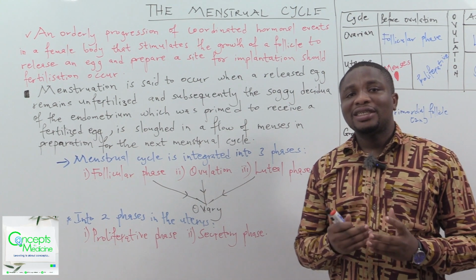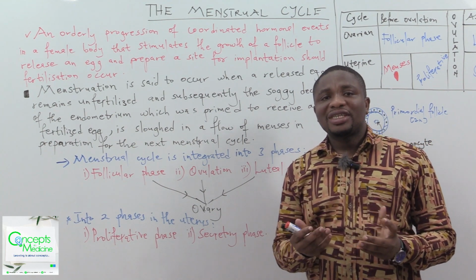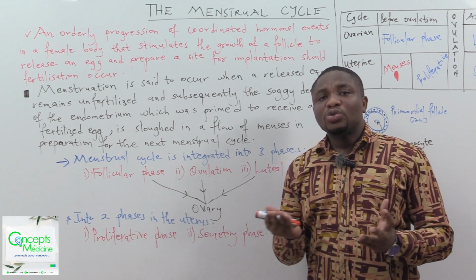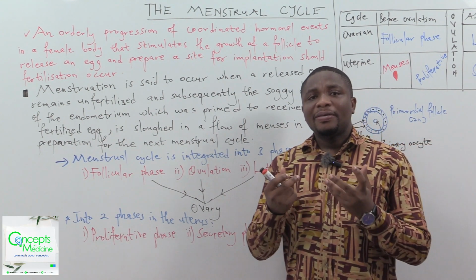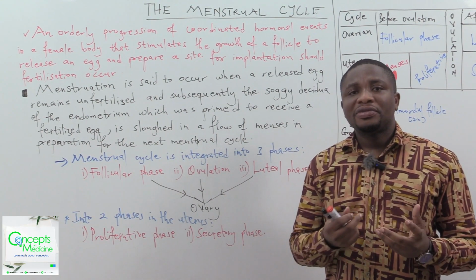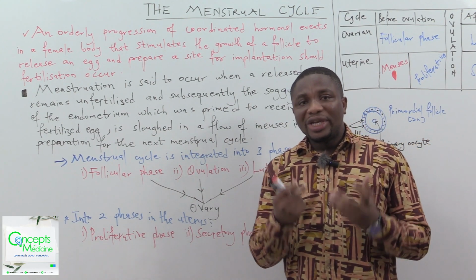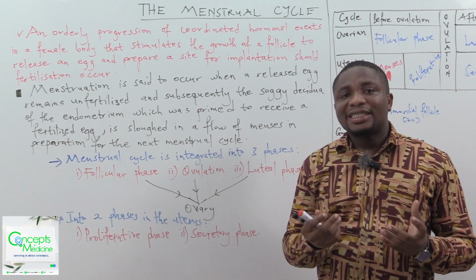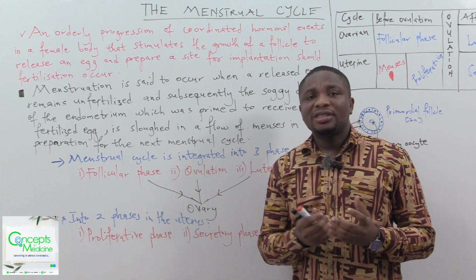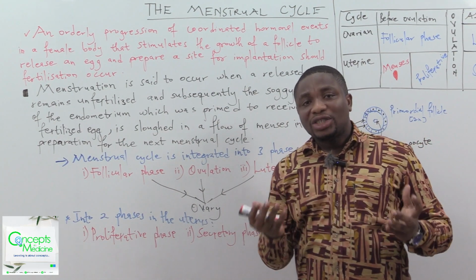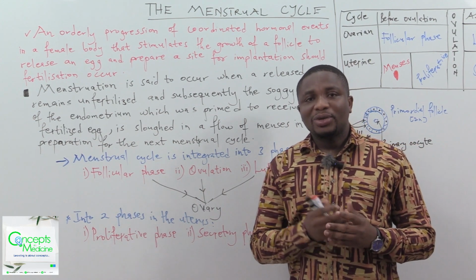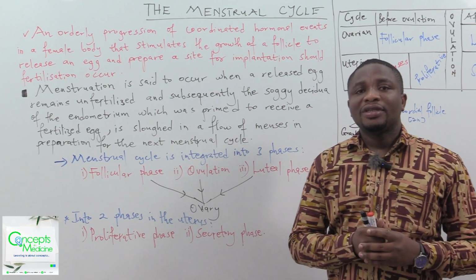So it comes in two cycles. The first is the growth of the follicle to release an egg. The second involves the preparation of the uterus to receive the egg should it be fertilized.